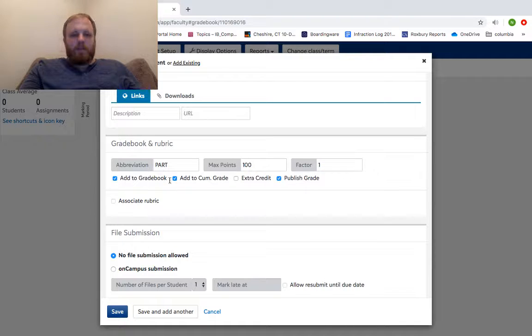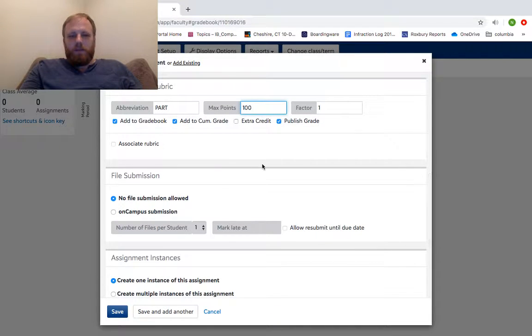Add to gradebook, yes. Add to cumulative grade, yes. Extra credit, never, never, never. Published grade, always yes. 100% yes. So all of these, never, ever, ever going to change. Abbreviation, yep, you're going to need that. Max points, that's up to you, how you're going to set up your things.